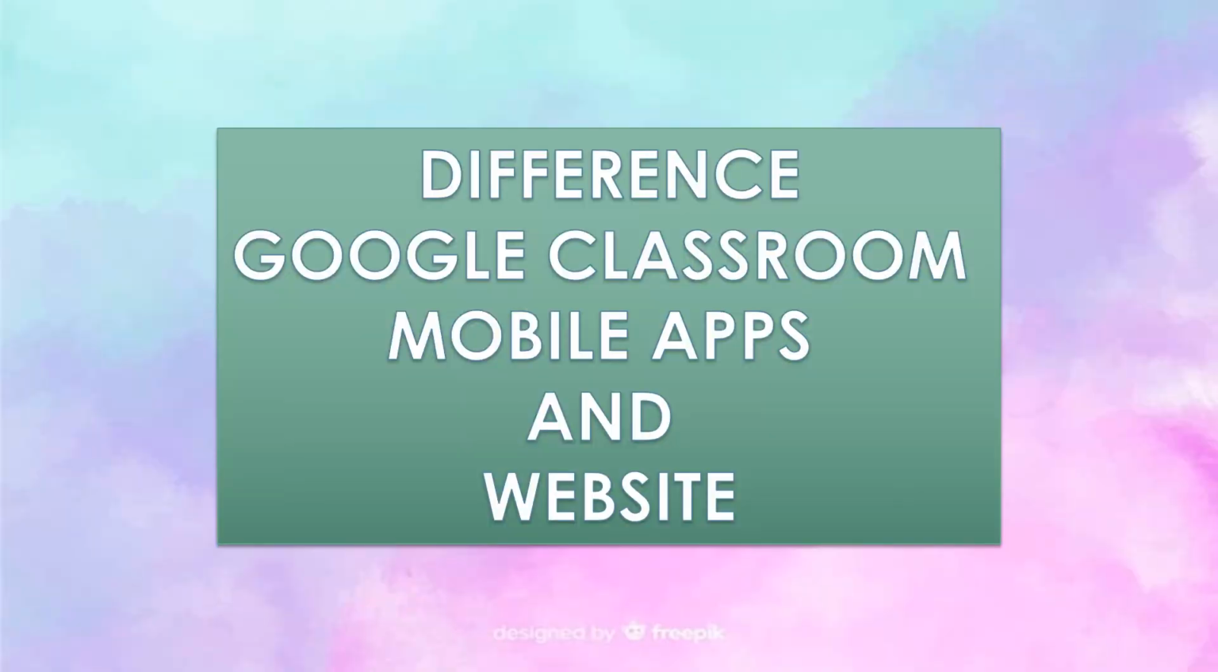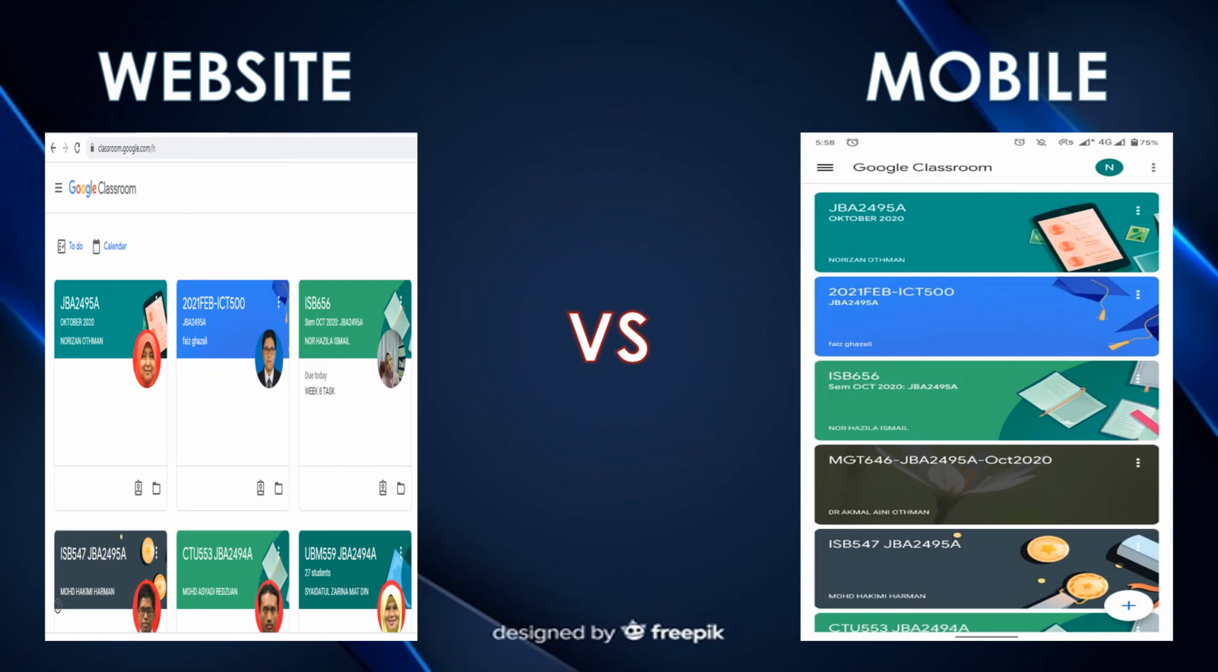Google Classroom can be found on the website and also as a mobile app. So, what is the difference between the Google Classroom mobile app and the website? Okay, for the first one, it is the theme. As we can see here, the website is more simple and we can see the face of the lecturer in this class, while in the mobile version it is quite nice but a little bit crowded and there are no faces of the lecturer.